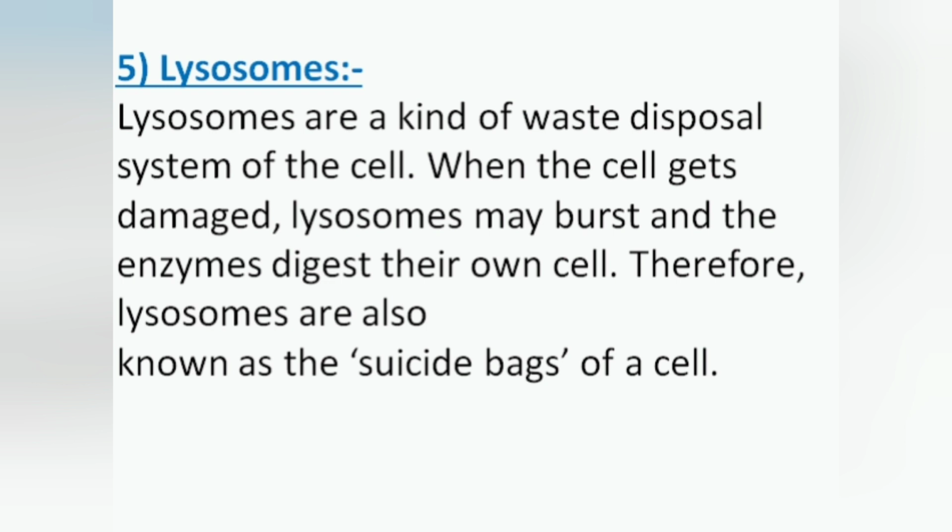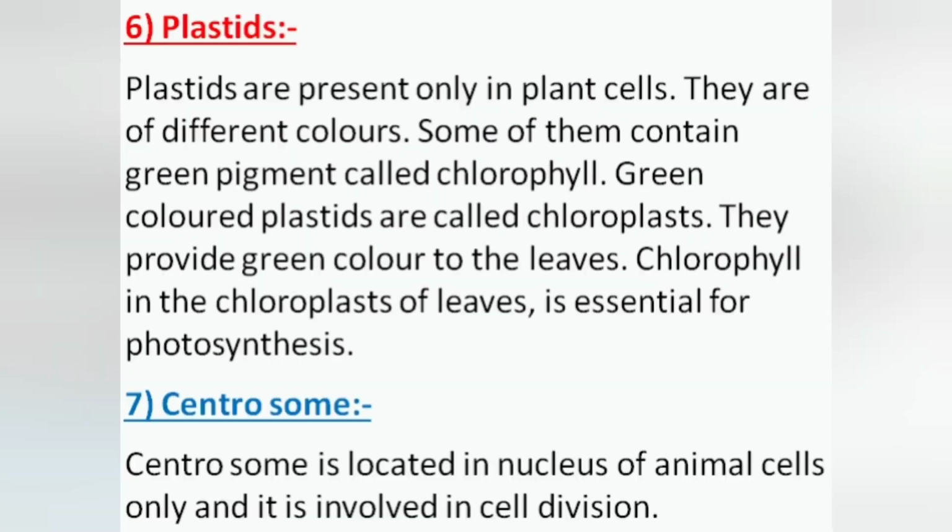Students, now we will study plastids. Plastids are present only in plant cells. They are of different colors. Some of them contain green pigment called chlorophyll. Green colored plastids are called chloroplasts. They provide green color to the leaves. Chlorophyll in the chloroplast of leaves is essential for photosynthesis.